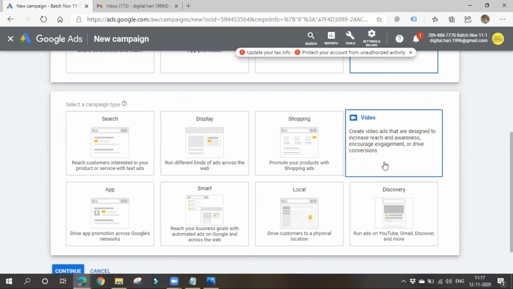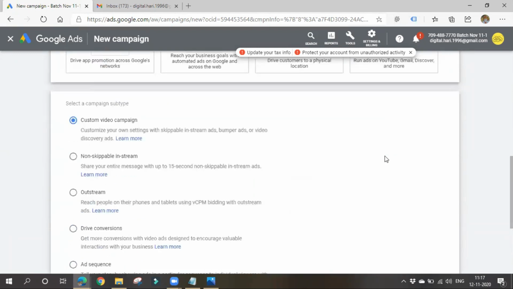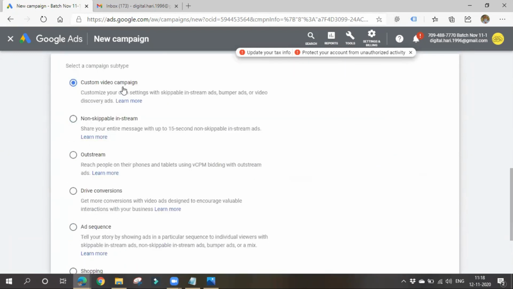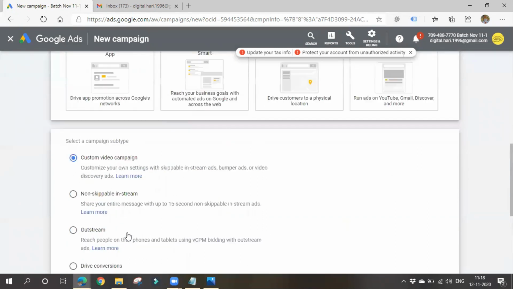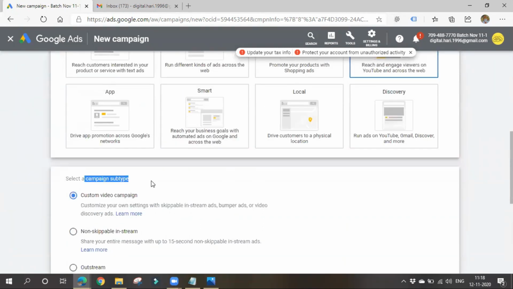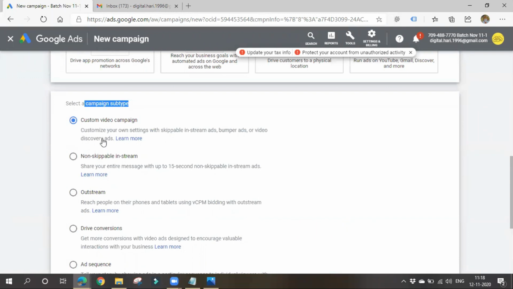Video campaigns are mainly designed to increase reach and awareness, encourage engagement, or drive conversions, whatever it may be. Here you are shown various subtypes. It seems there are also types of videos. Okay, so custom video campaign.